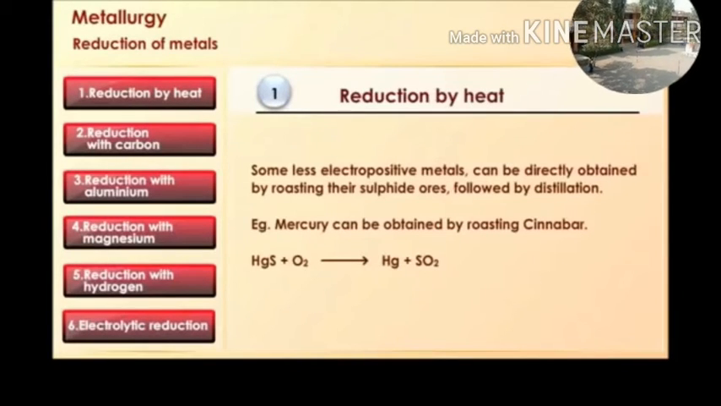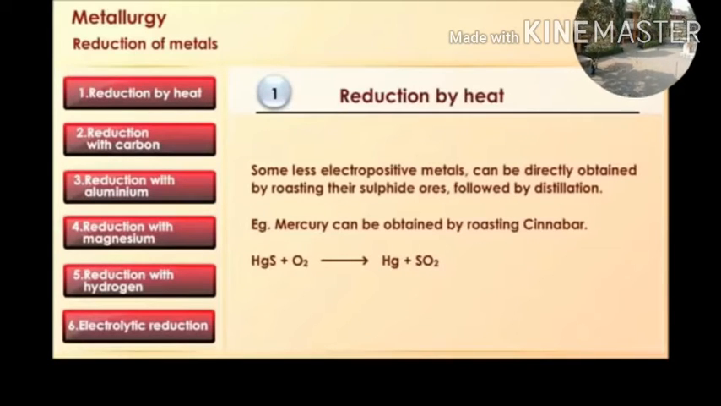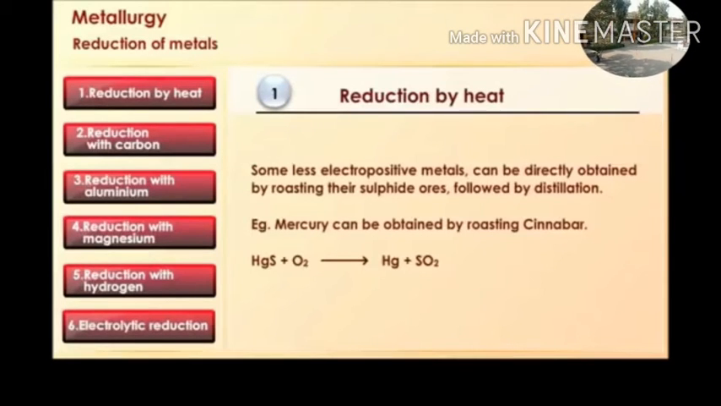Reduction by heat. Some less electropositive metals can be directly obtained by roasting their sulfide ore followed by distillation. Example: mercury can be obtained by roasting cinnabar. Mercuric sulfide plus oxygen gives mercury plus sulfur dioxide. In this way, by this method, we can obtain mercury from the ore cinnabar.